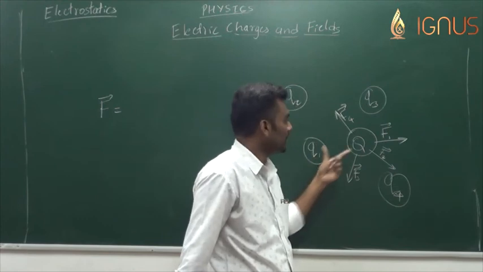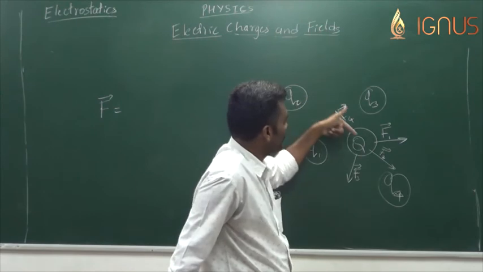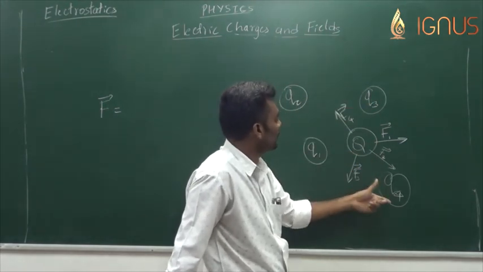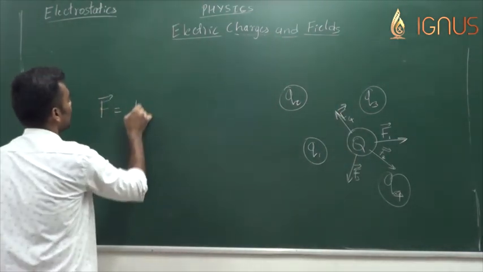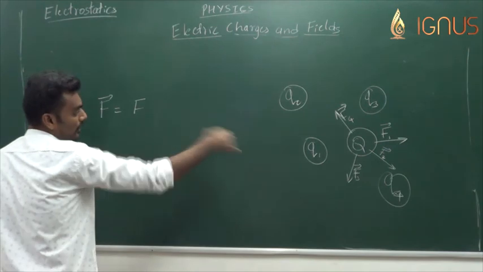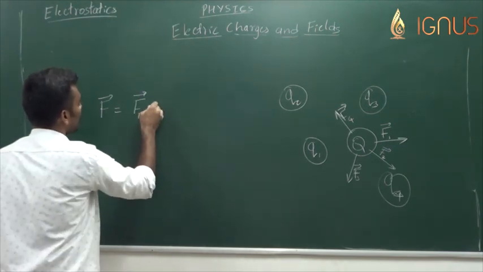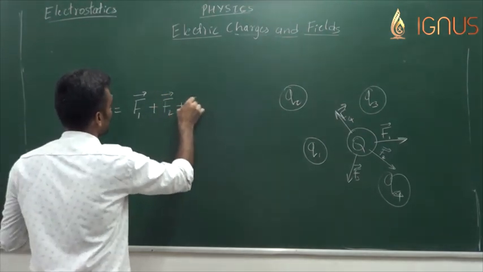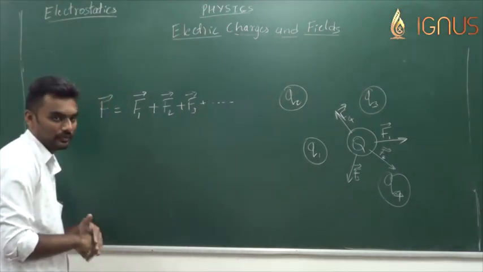Due to charge Q1, it is experiencing force F1, due to charge Q2, it's experiencing F2, due to Q3, F3, due to Q4, it is F4. So the net force on the charged body Q is vector F1 plus vector F2 plus vector F3 plus so on.